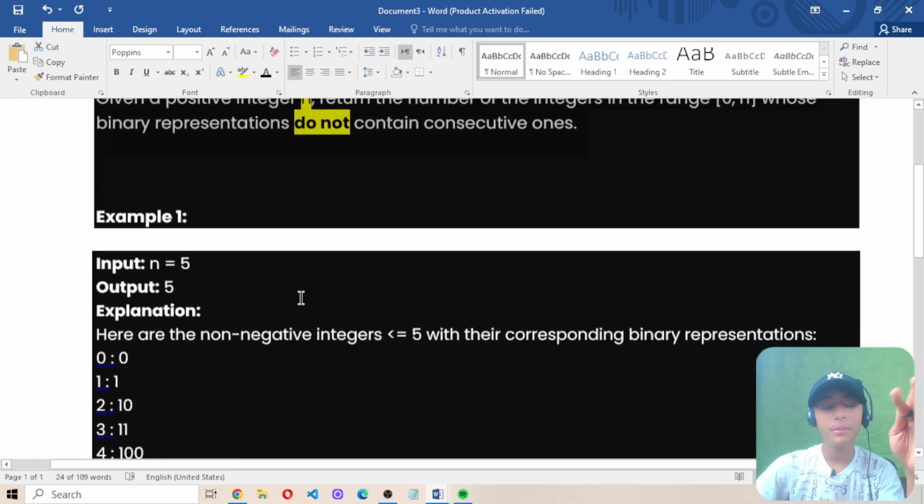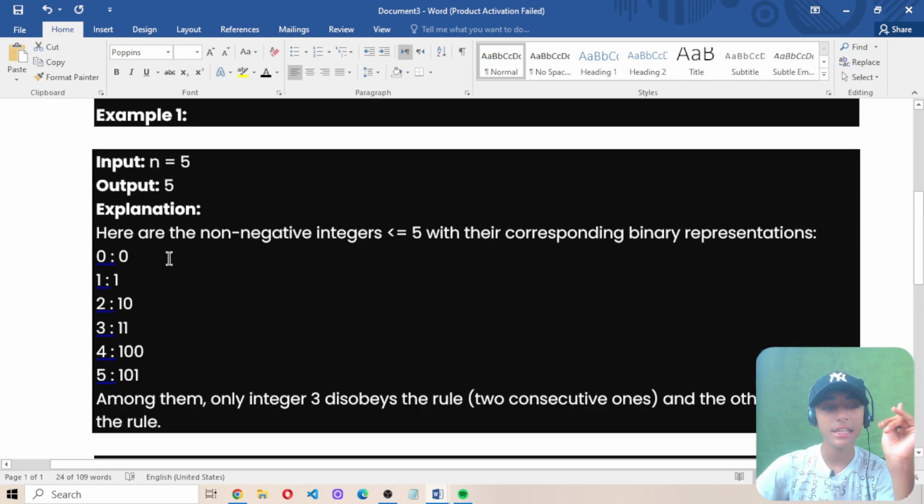Now it has given me 3 cases. In the first case, the input is n equals 5, and the output is 5. Why?